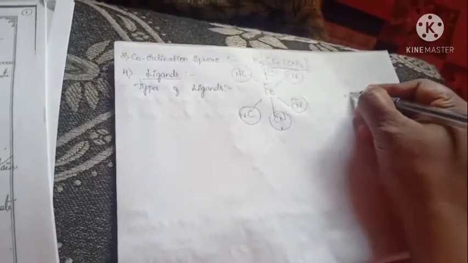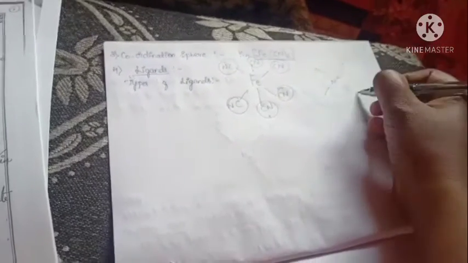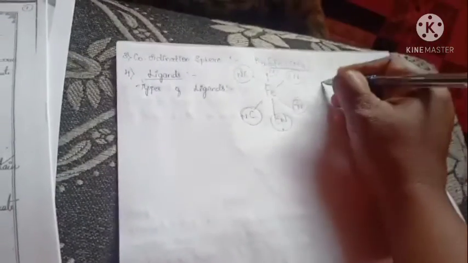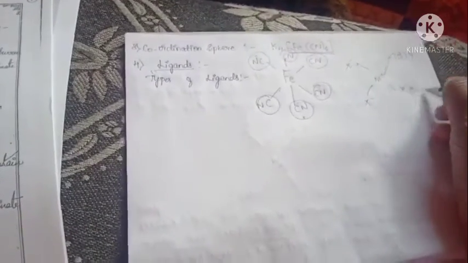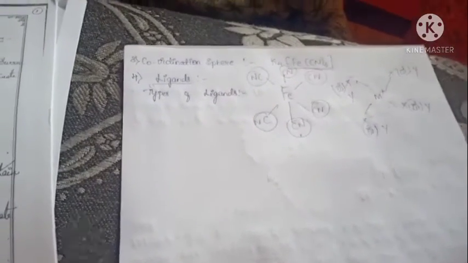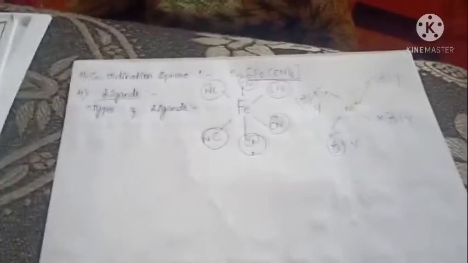Okay, now you know that the central metal atom carries a positive charge and is surrounded by anions, that means negatively charged ions, or neutral species. That neutral species or anion is called a ligand. Okay, next we move on to the types of ligands. We have types of ligands.